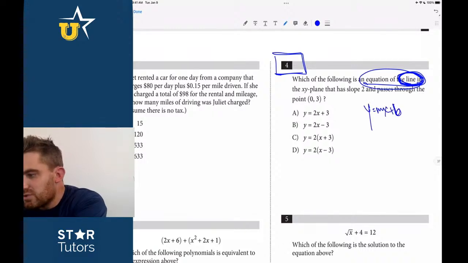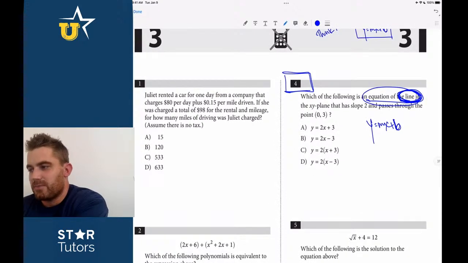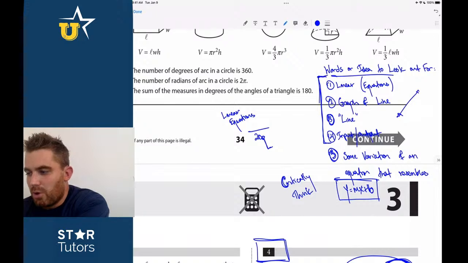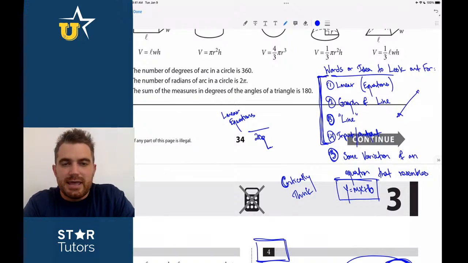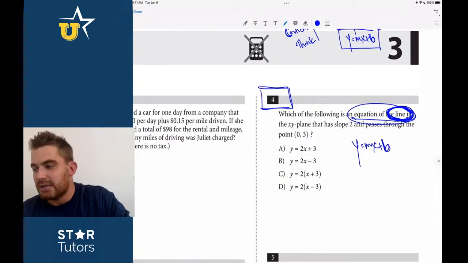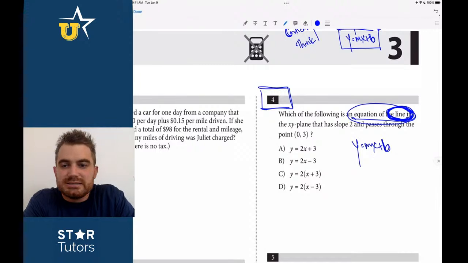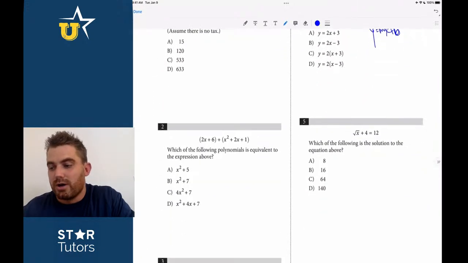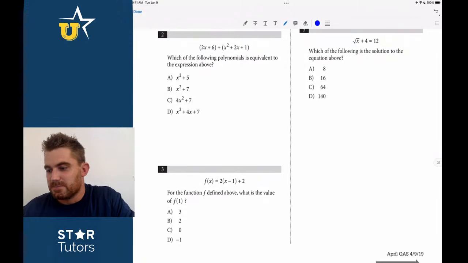The moment that you see one of these operative words, I cannot stress this enough, if you are committed to this discipline and you circle the word line, then all of a sudden on more difficult questions, not like number 4, you will have discipline to get those questions right as well. So right away we see line. So that's number 4. There's one question that's linear equations.